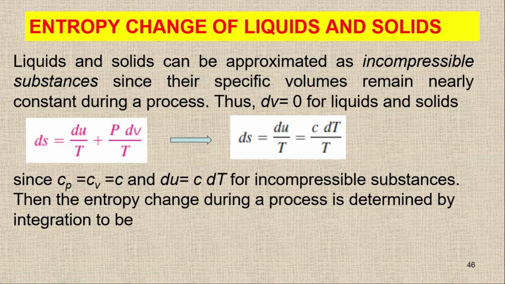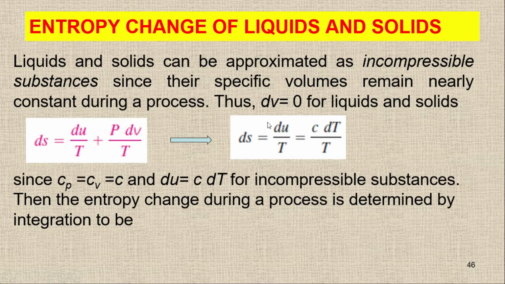Since Cp is equal to Cv is equal to C, and du is C dT for an incompressible substance, the entropy change during a process is determined by integration.